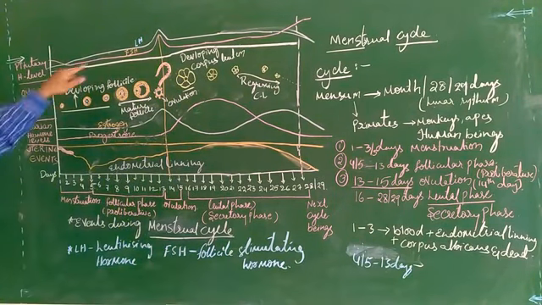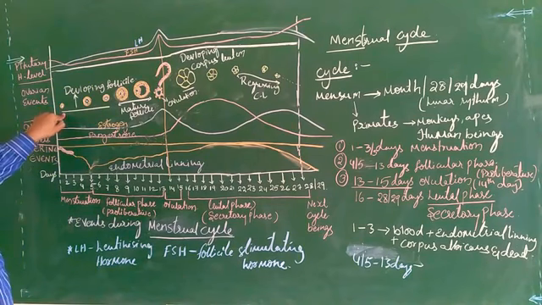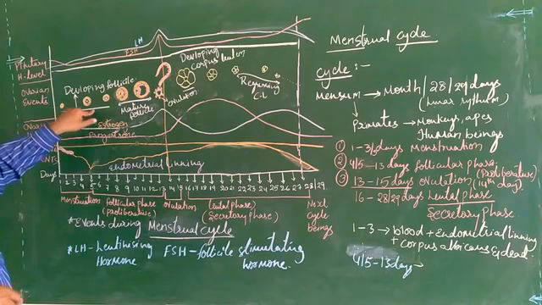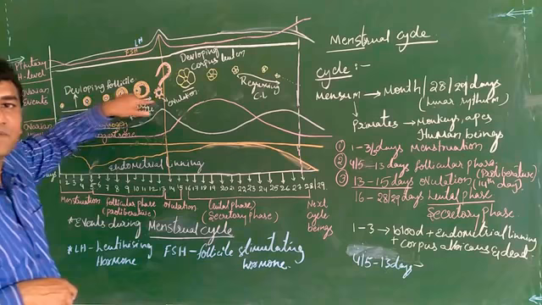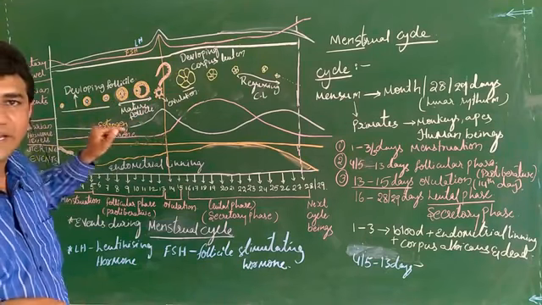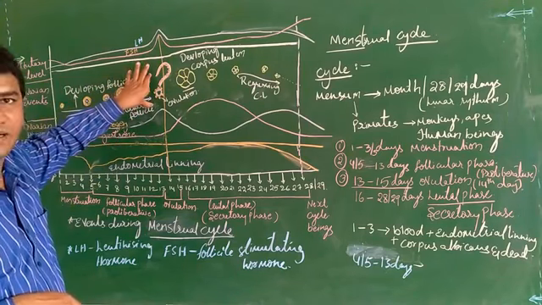So FSH initiates the follicle development. Once one of the differentiated follicles is identified, the LH takes control of these ovaries and they start growing.